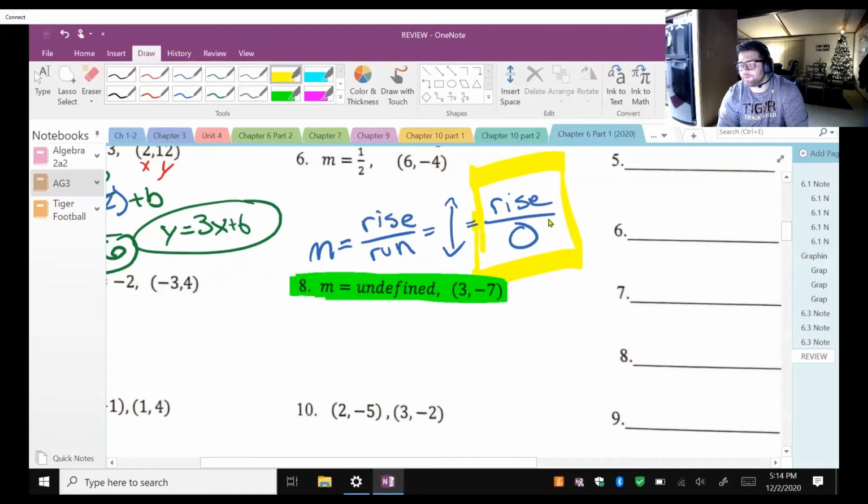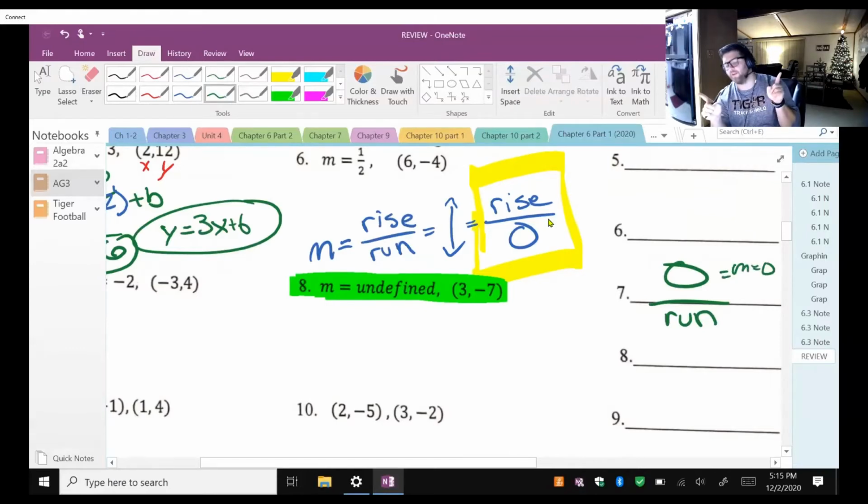So if I know my slope's undefined and I know I'm going to have a vertical line in this case, if it was horizontal, I'll write it over here, it'd be all run on the bottom and 0 rise. Well, that makes sense, right? Slope's just going to be 0 in this case. So this one's just going to be m equals 0. If your slope is 0, you have a horizontal line. If it's slope undefined, that means you have a vertical line.